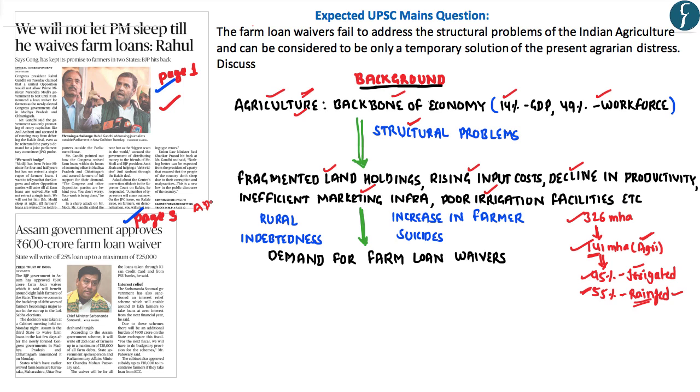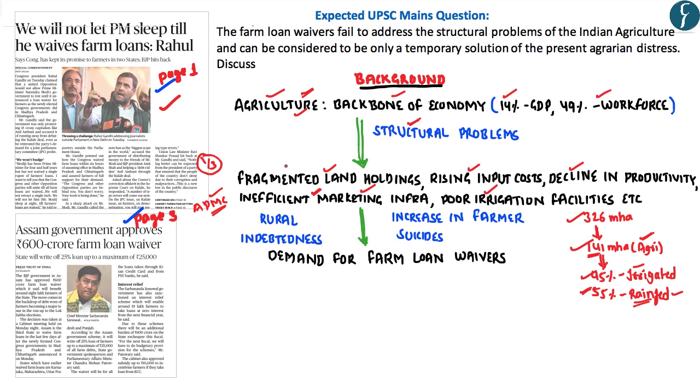Similarly, the APMCs in India have proved to be one of the major hurdles for the development of marketing infrastructure. Because of various restrictions imposed by the APMCs on the marketing of agriculture products, the farmers are not able to get fair and remunerative prices for their agriculture products. For example, according to a recent study, the farmers are able to get only one third of the prices paid by the consumers, and most of the profits are pocketed by the middlemen and the traders.